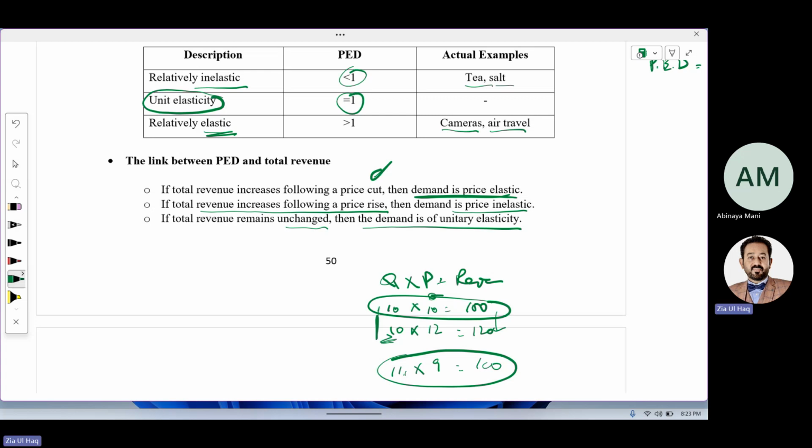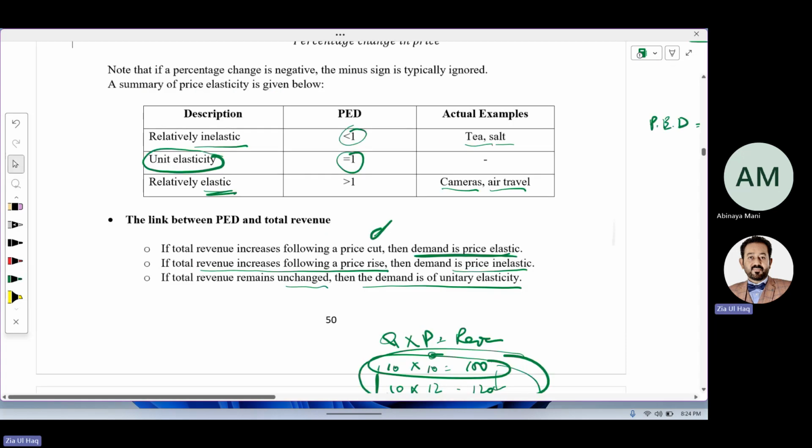If you have increased the price, demand should be low and revenue should be low. But your revenue is increasing instead. This means the price increase doesn't affect the demand. That's why your revenue increases in this case. Demand is the same, 10 units, inelastic. But if you have changed the price and your revenue remains the same, that will be called unit elastic, meaning the percentage change in price is equal to the percentage change in demand. Is it fine?